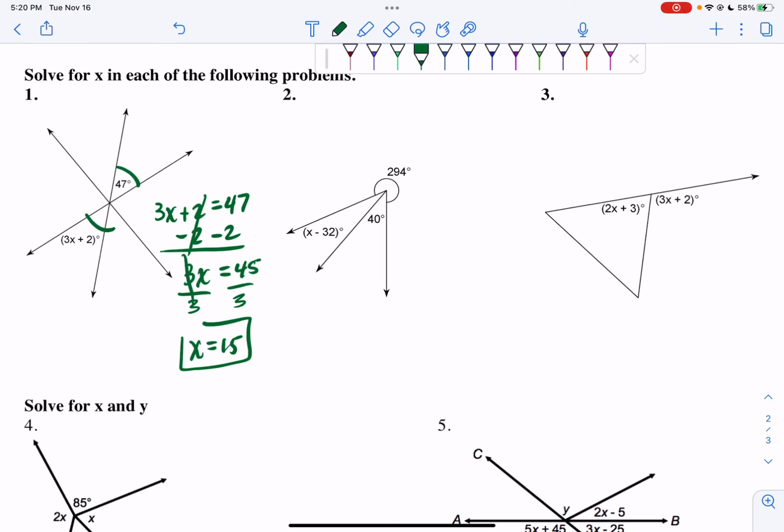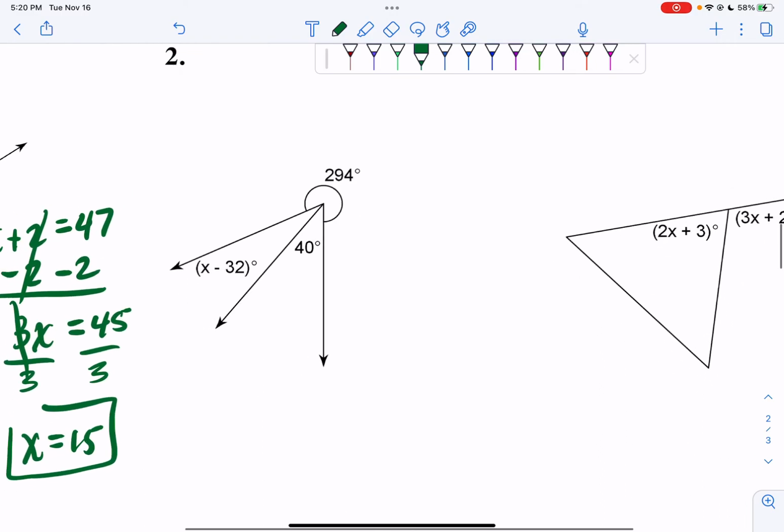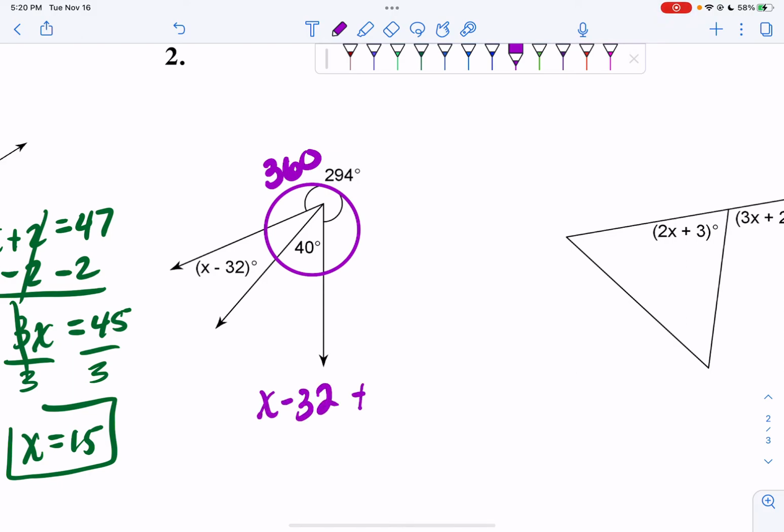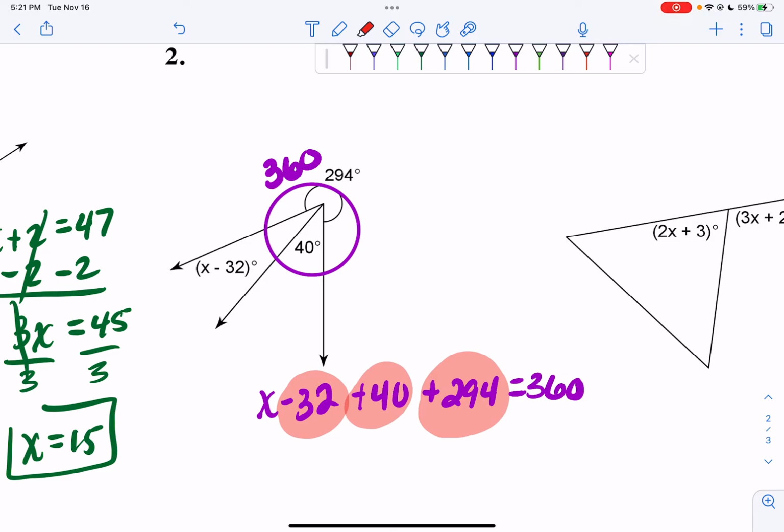Question number 2. If I look in this visual, I know that I'm going to add up to 360 because I have angles around a point. So 360 degrees I'm going to add up to. So I have x minus 32 plus 40 plus 294 equals 360. So what I'm going to do is I'm going to combine my like terms. I'm going to combine my negative 32, my 40, and my 294. Let's see what happens when I type that onto my calculator.